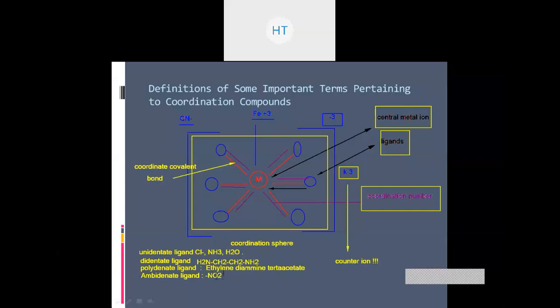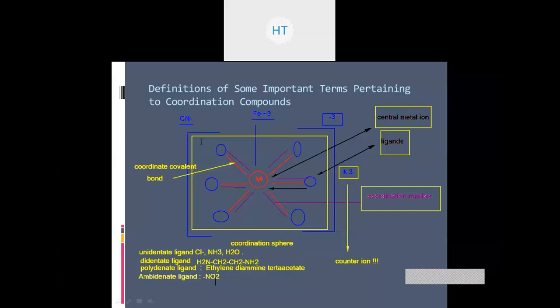Let's say this particular thing is going to go here. What will happen is that your nitrogen can form the bond with the metal, or your oxygen can form the bond with the metal. This is how it is going to act. The NO2 group is actually a single group, a molecule, which can form the bond from nitrogen or from oxygen, not both at the same time.